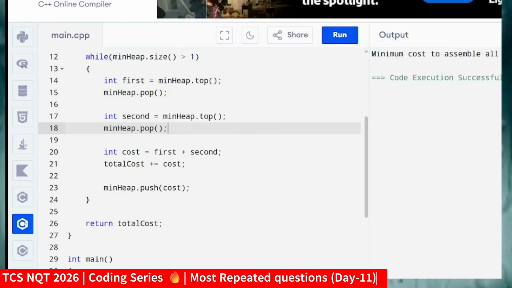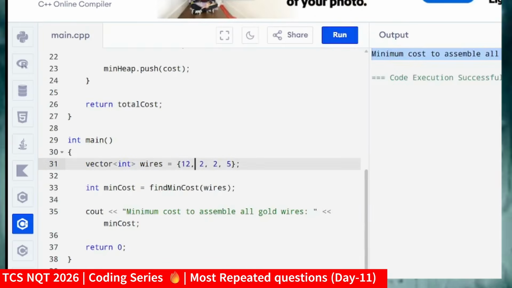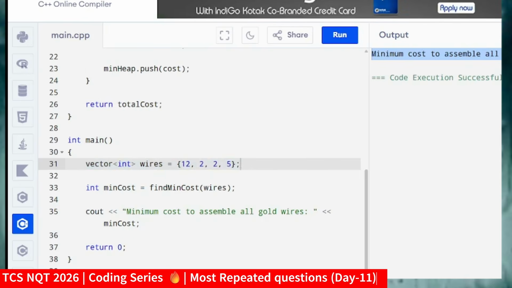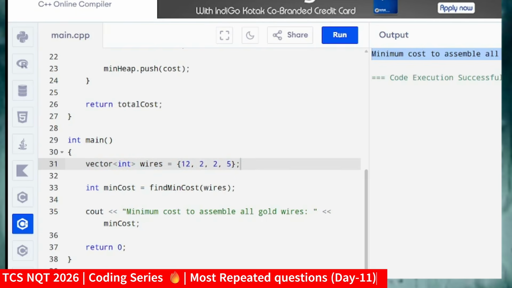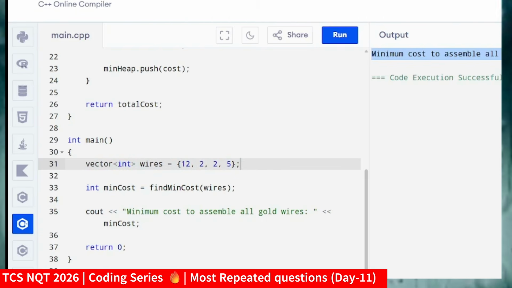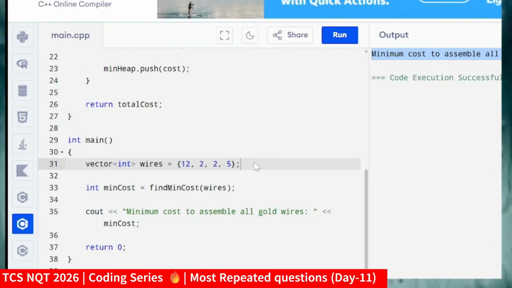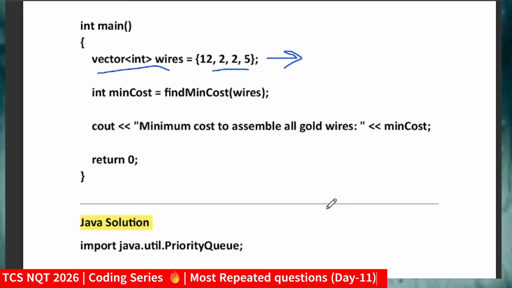So yeah, we are getting the cost to assemble the BIOS as 34. You can also try with other inputs, but don't practice with hard coded input. Just for the sake of understanding, I'm discussing it. Try to take a separate array, take the elements, and you should take the space separated array. So this is your question. If you come up with a solution, make sure to comment your updated solution here. What exactly you have to do is take user input as an array with space separated input. That is your task, you should do it.